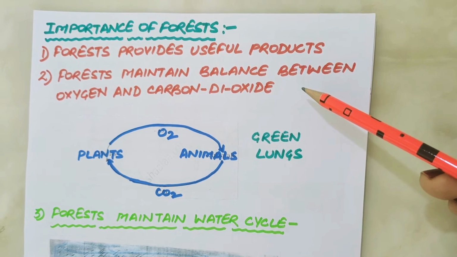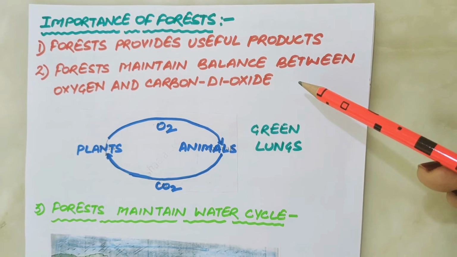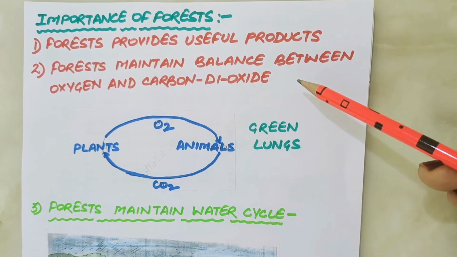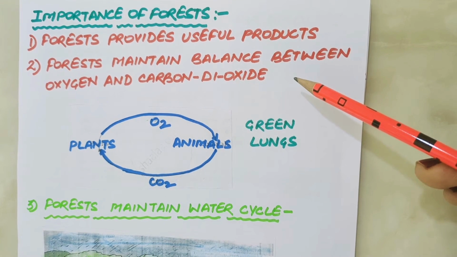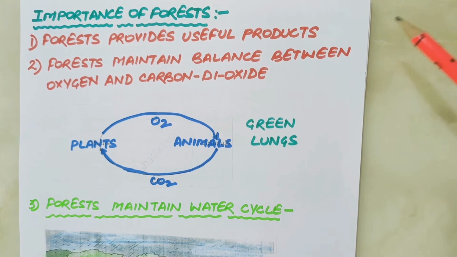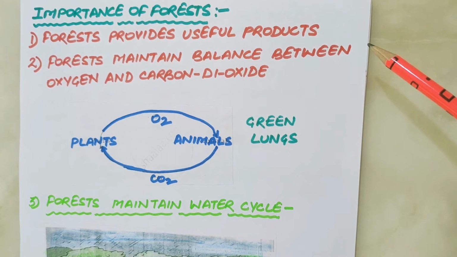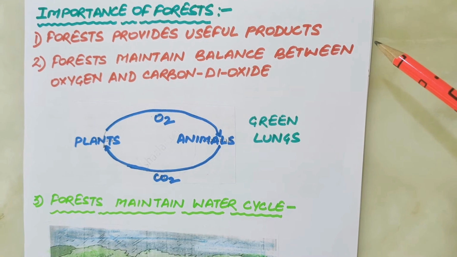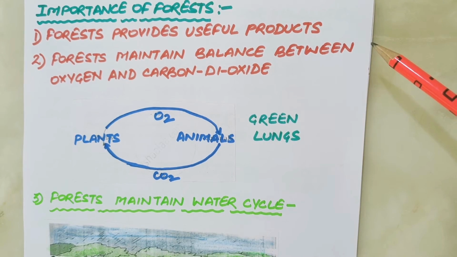Forests play a very important role in our life. They provide us with a large number of products. They also purify air and water quality and maintain soil moisture and climate. So they are called lifeline. Forests provide us many useful products. The various things which are obtained from the forest are called forest products. And forests give us a large number of useful products which we have already discussed.